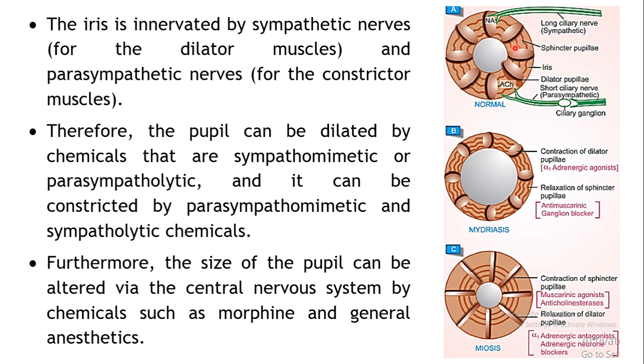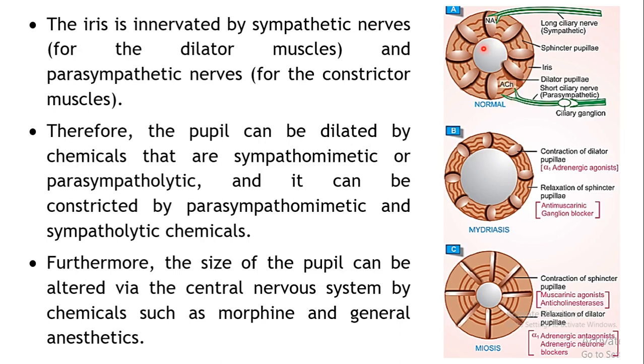Now the dilator pupillae are basically innervated by the sympathetic system, so noradrenaline will be the neurotransmitter controlling this muscle of the iris, whereas the circular muscles or the constrictor muscle are supplied by the parasympathetic system. Acetylcholine is the neurotransmitter over here.